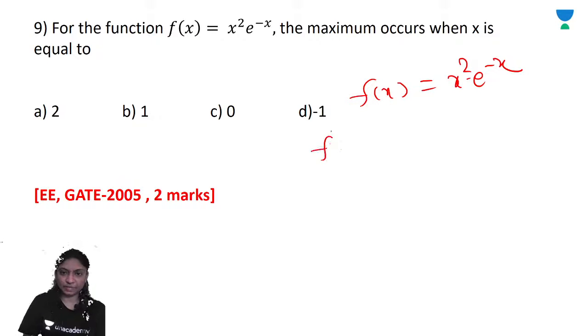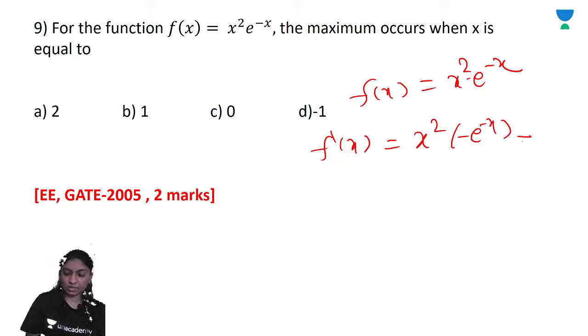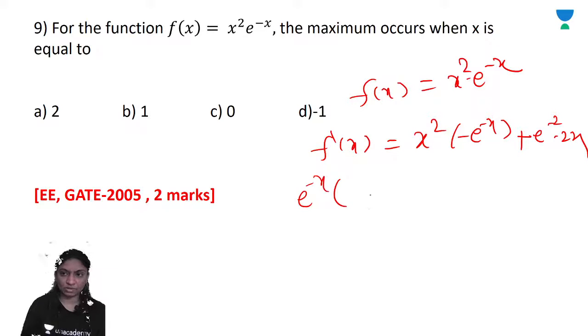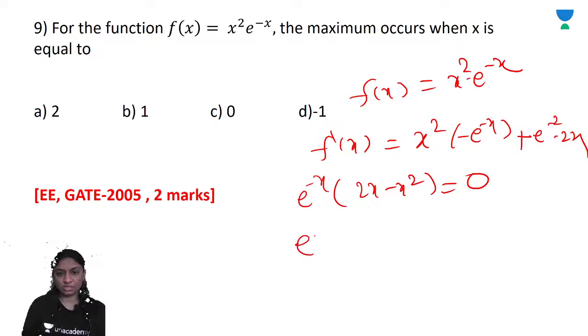So f dash of x is equal to, first into derivative of second plus second into derivative of first. Okay? So equate to 0. e raised to minus x is common. So 2x minus x square is equal to 0. e raised to minus x is never 0.